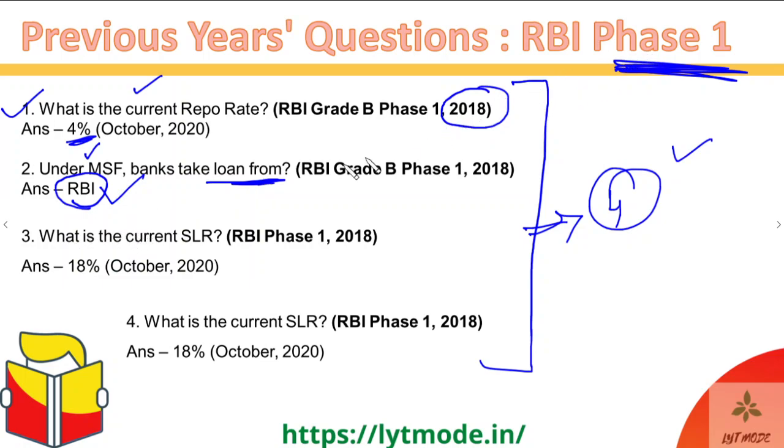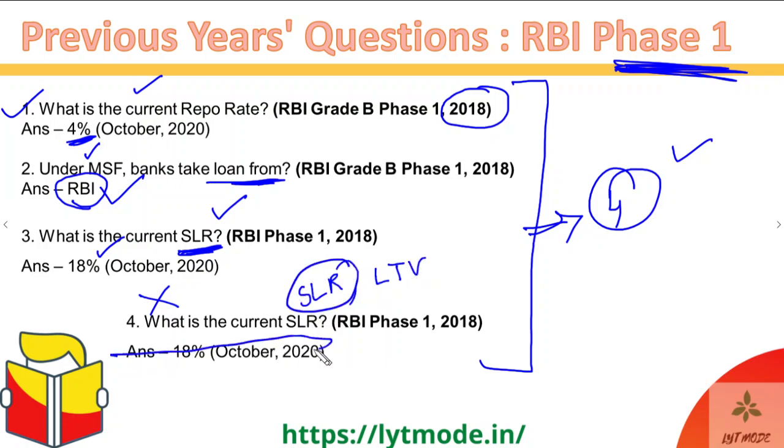Moving ahead, what is the current SLR or the statutory liquidity ratio? Such a simple and direct question. Once again, the answer was 18%. And then, I'm sorry, I guess this question got repeated twice. The second question over here was, what is the full form of SLR? And there was also one question which asked, what is the full form of LTV? So SLR is the statutory liquidity ratio and LTV stands for loan to value ratio, and these questions were also asked in the RBI Grade B Phase 1 2018.